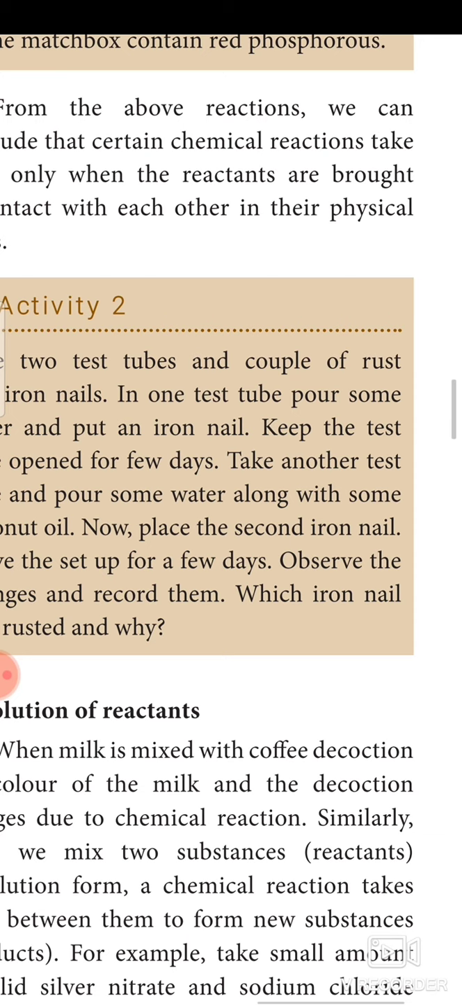Which iron nail gets rusted and why? Can you guess which is going to undergo rusting? Yes, the one which is not having the coconut oil. Let's see that example. Take 3 test tubes. Add plain water in the first test tube and carefully put the nail inside. In the second test tube, take boiled water which is free from oxygen. When the water is boiling, the oxygen in the water is removed. Put the iron nail inside that boiled water and also add some coconut oil.